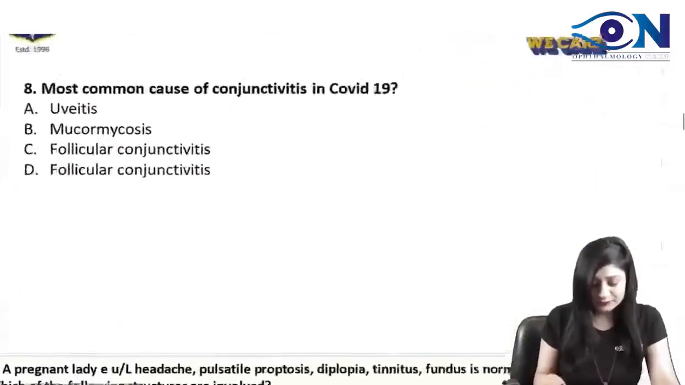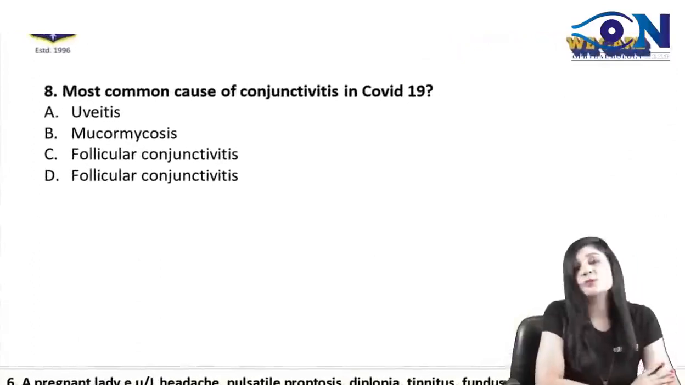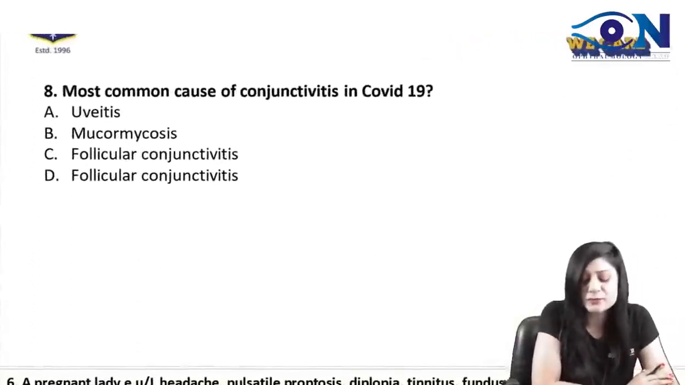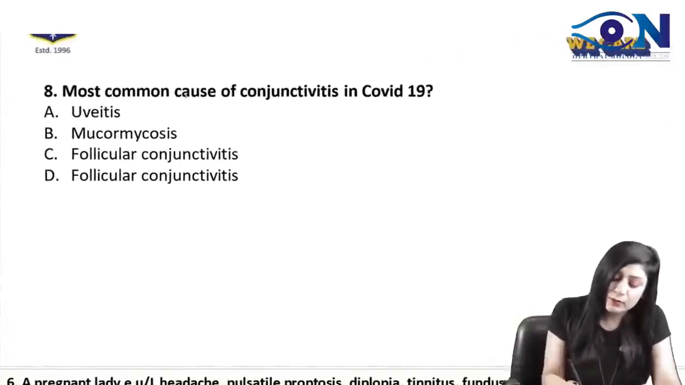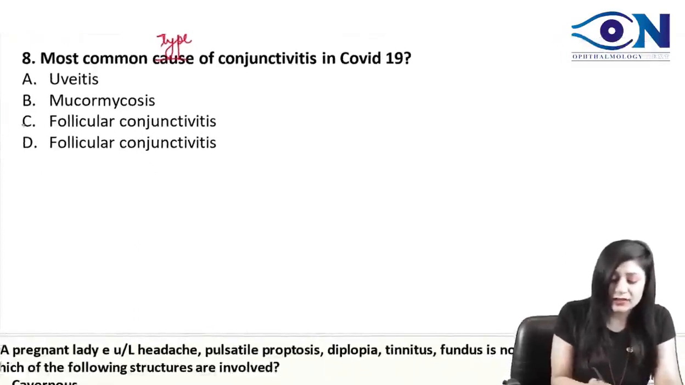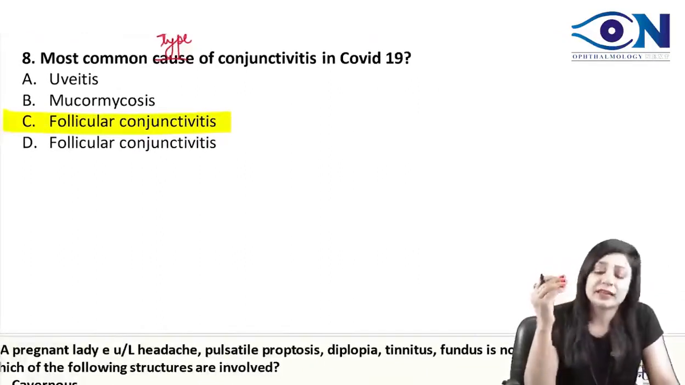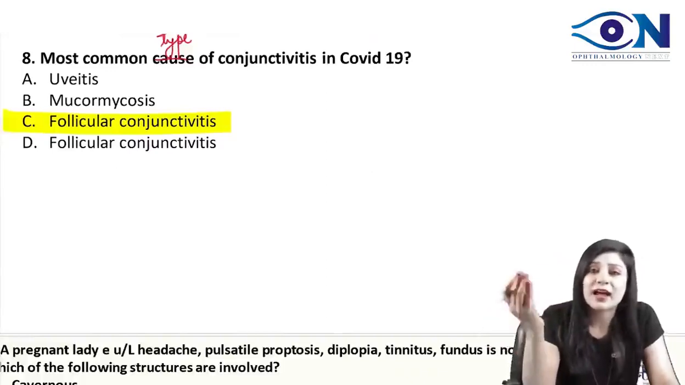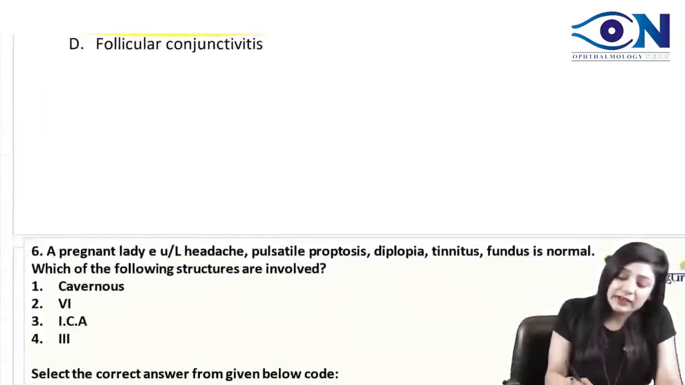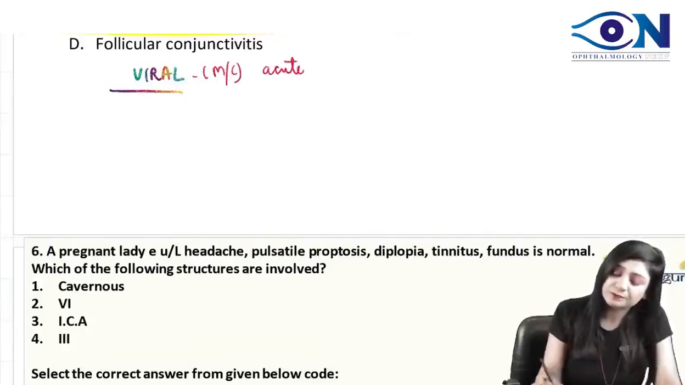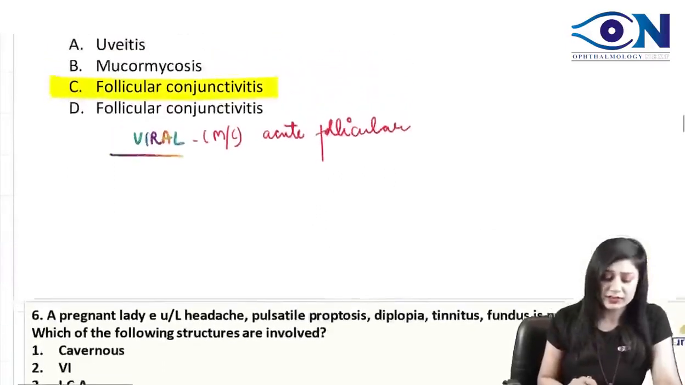All right. So again, a simple question. Most common cause of conjunctivitis. It's not most common cause, most common type. Most common type of conjunctivitis in COVID-19. So this is your acute follicular conjunctivitis. Now see, COVID occurs from a coronavirus, and always remember that whenever we are talking about viral conjunctivitis, the most common is always acute follicular. Most common type of conjunctivitis is always acute follicular conjunctivitis.